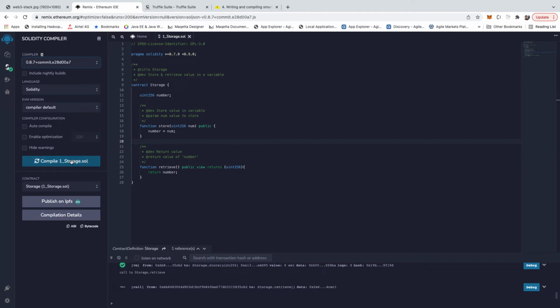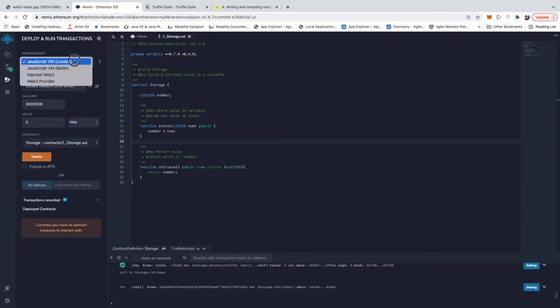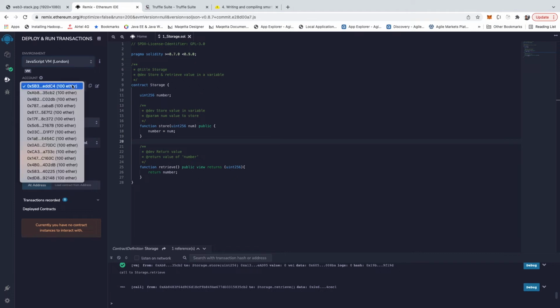So what I'm trying to do is, once you have this compiler, you can just simply compile it. And then by default, it gives you VMs, and the VM has various accounts. As I said, if you have to write something on the blockchain, you require some cryptocurrency token. If you're working on Ethereum, it's going to be Ether.